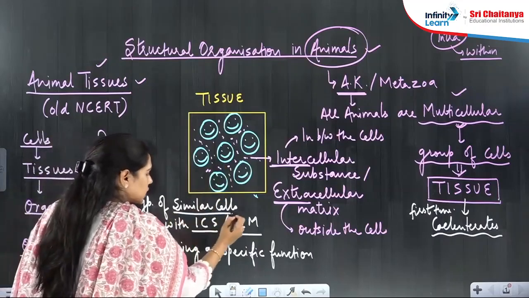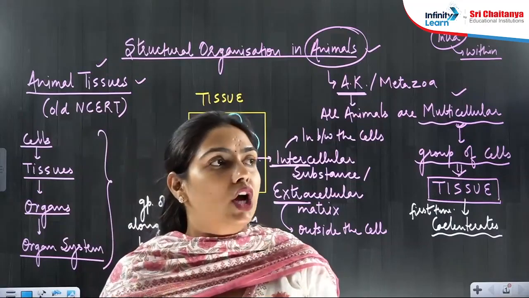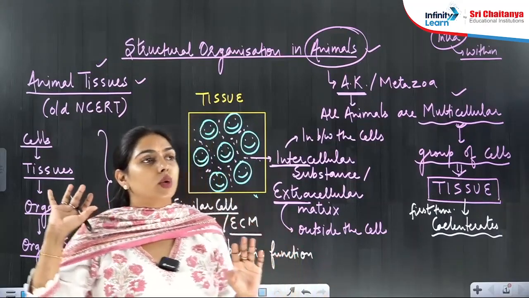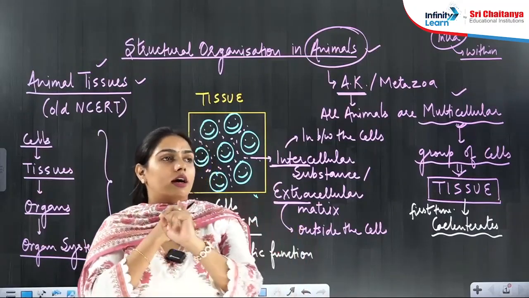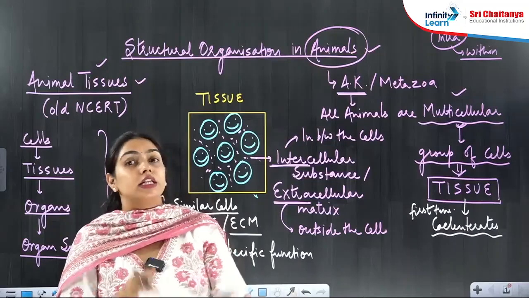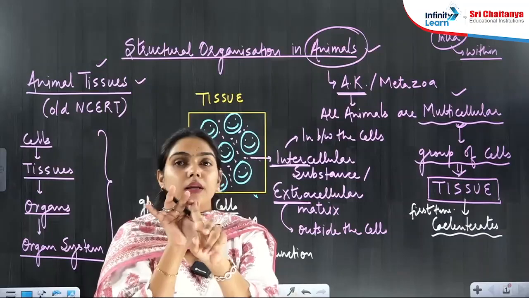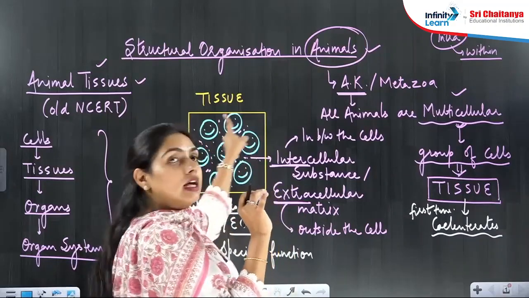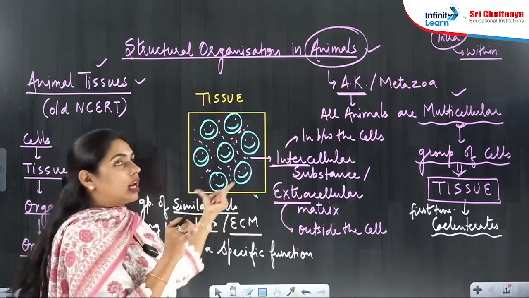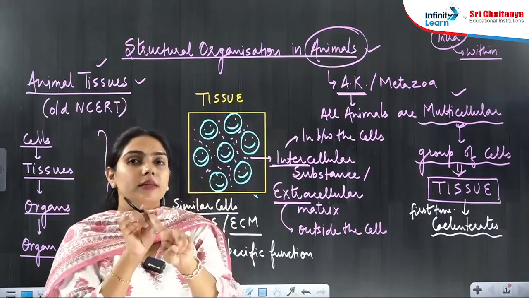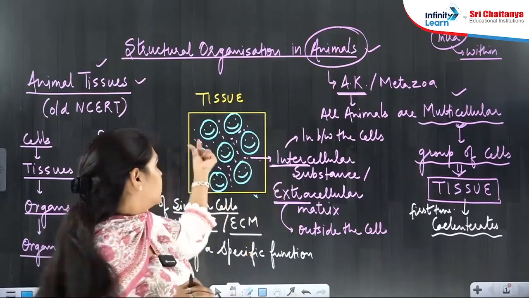So tissue is a group of similar cells. All are similar in structure, all are similar in origin also. Now I will explain what the meaning of origin is. They are similar in function also. They are similar in structure, function and origin. In three things they are similar. You can see them looking similar. All are similar structurally, all are similar functionally, and the origin of each cell is similar.